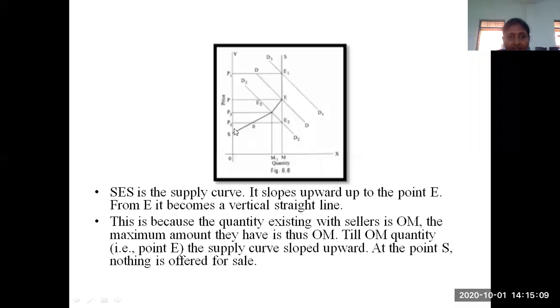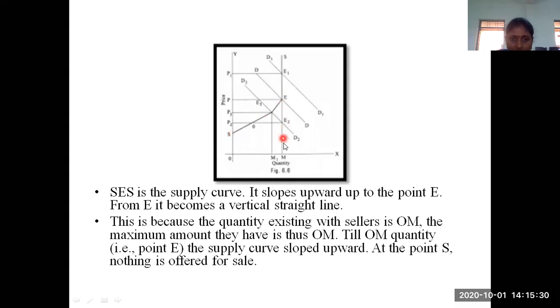Here, what is the supply curve we are discussing? SES. See here, SES, I am explaining here. Up to which point does it increase upward? From S to E, it increases. So what is the quantity up to this point? On the x-axis, we have taken the quantity. So what is that quantity? It is OM, from 0 to M. This is because the quantity existing with the sellers is OM.